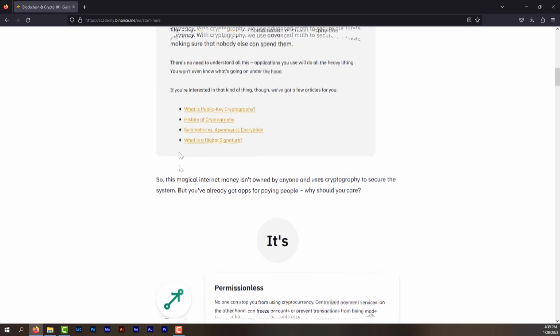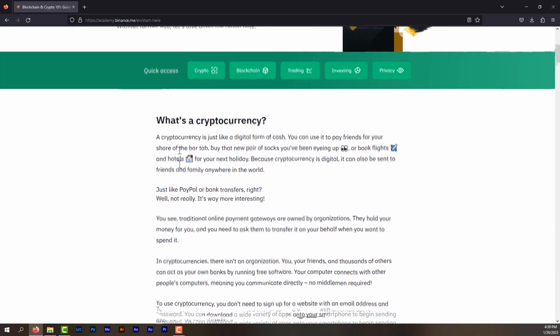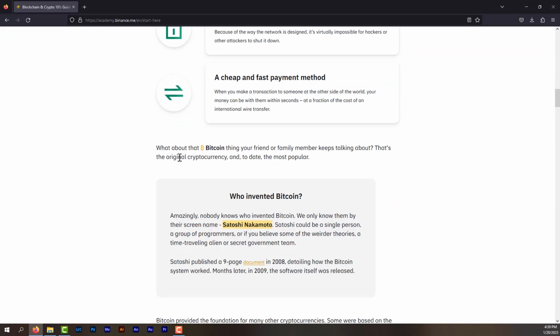All you need to know about cryptocurrencies and its benefits is in this article, and also how you can leverage it to make some passive income for yourself.